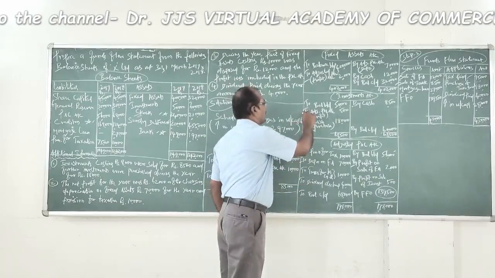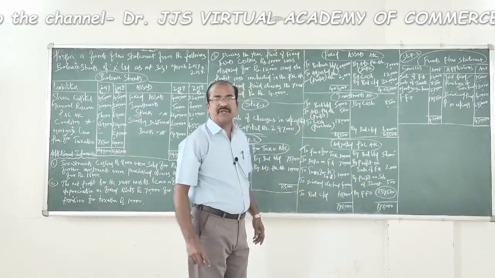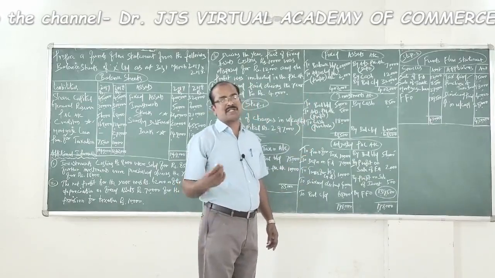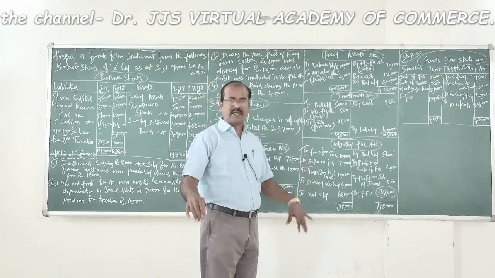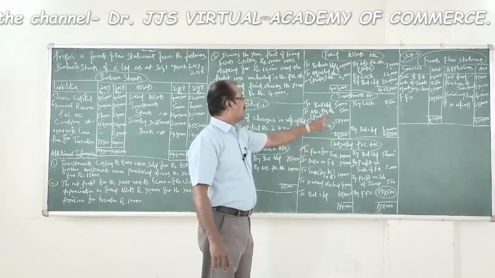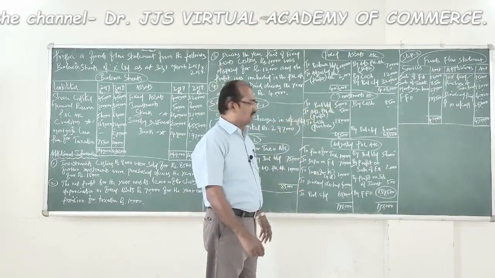Now here you find we separate the profit element on the sale of investment, which is transferred to profit and loss account, which is a non-operating income. What is the journal entry? Investment account debtor to adjusted P&L account.